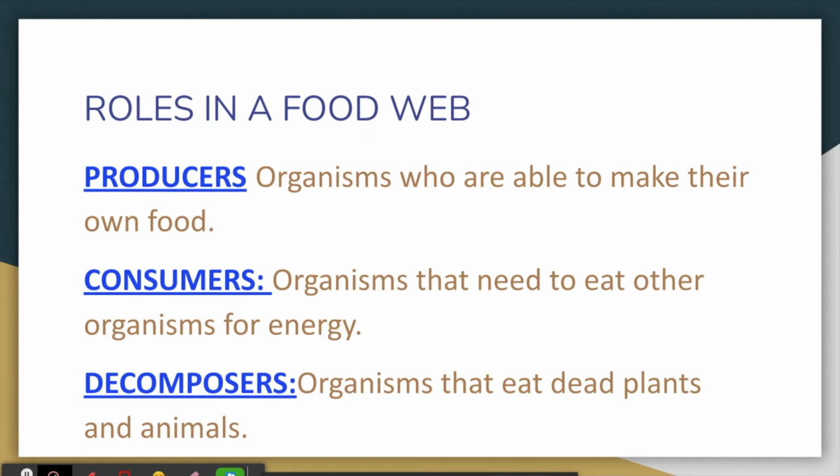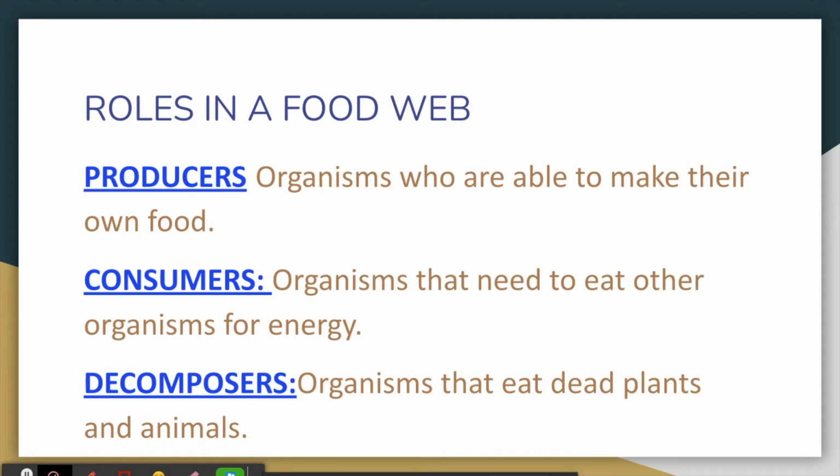In a food web, there are also consumers. Consumers are those organisms that need to consume or eat other organisms for energy. Consumers cannot make their own food. They have to eat another organism for energy.